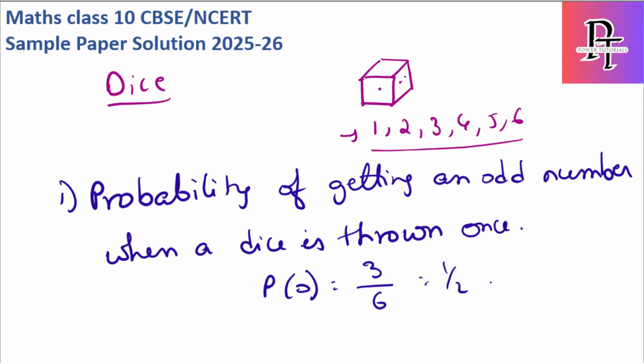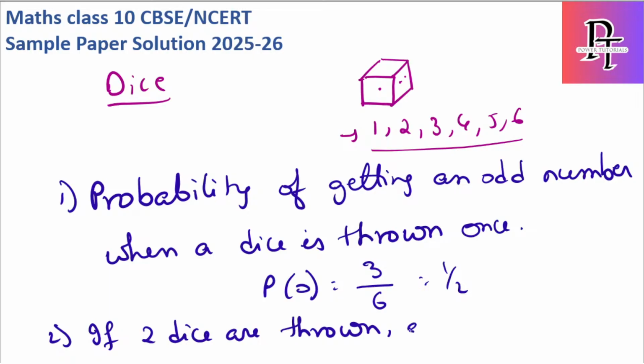But if this is asked, it is only for 1 mark. For a 2 marks question, if they ask you the probability for dice questions, they will ask in this way: if 2 dice are thrown, get me the probability when the sum of them is 7.